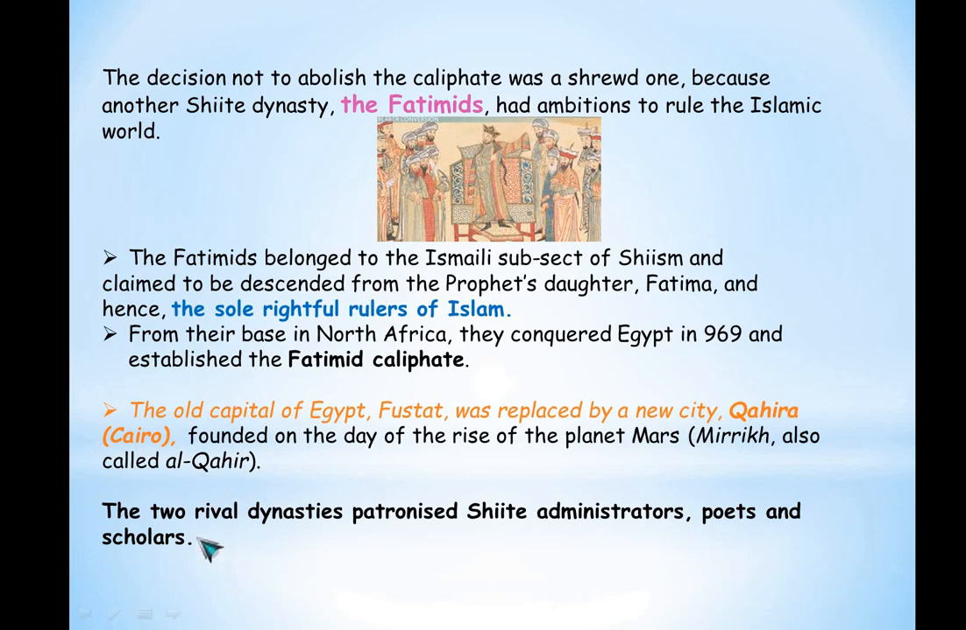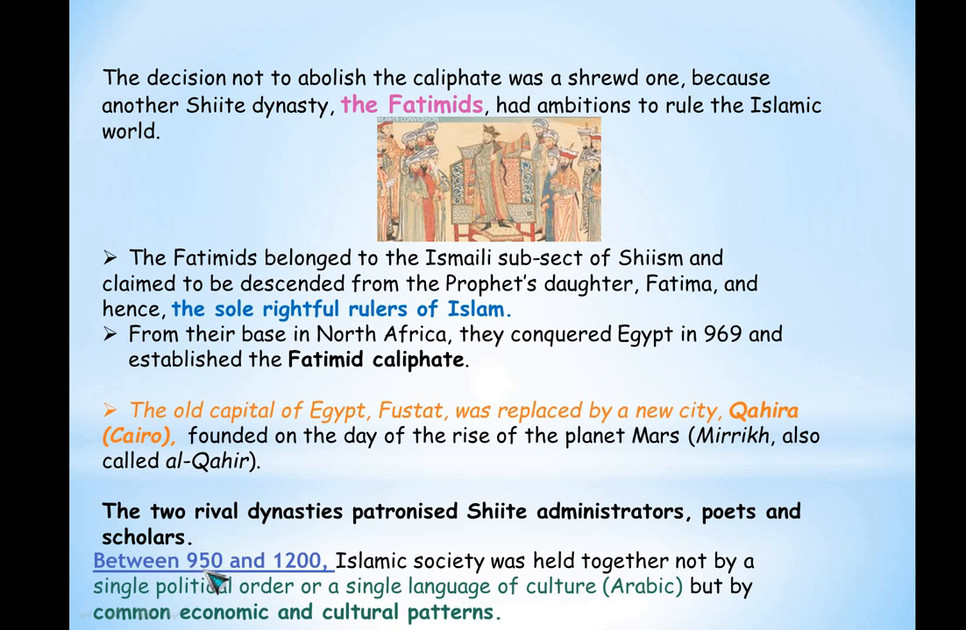So two rival dynasties patronized Shiite administrators, poets and scholars. Two rival dynasties. One is of course the Fatimid and the other one was the Buyid. These two dynasties, and Abbasid, you should remember, by this time disintegrated. Totally they were out of power. So now it is Fatimid and Buyid dynasty. So they were patronizing and they were also supporting the administrators, poets and the scholars.